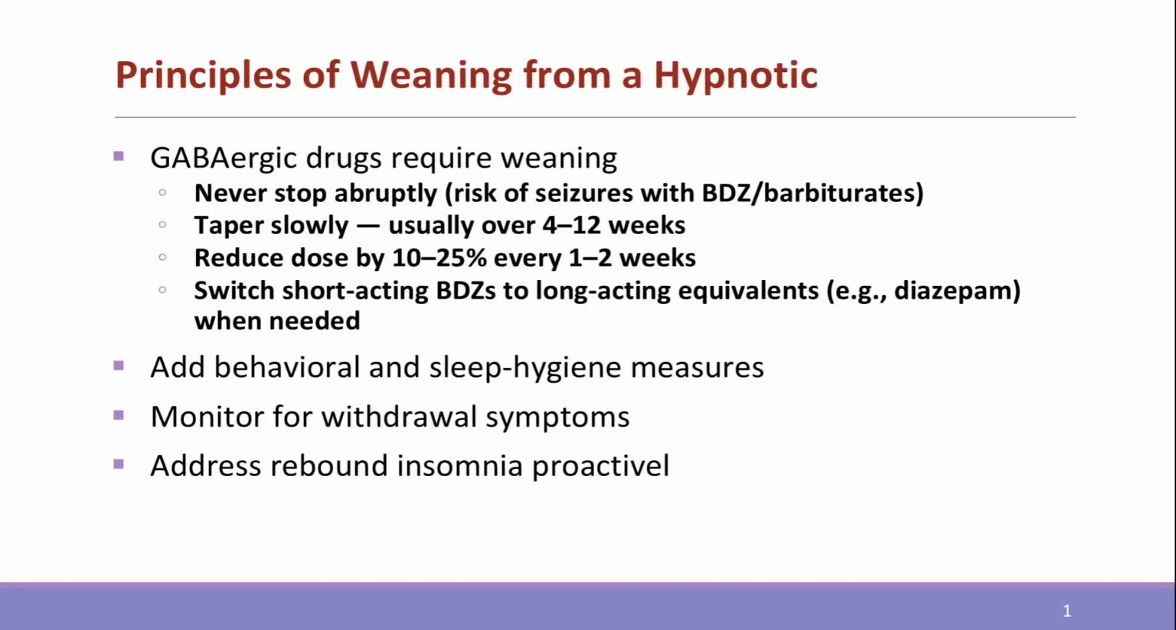GABAergic drugs require gradual tapering. Abrupt cessation can cause seizures and severe withdrawal. Dose reduction should be slow, typically 10 to 25% every 1 to 2 weeks, with behavioral support and monitoring for rebound insomnia.